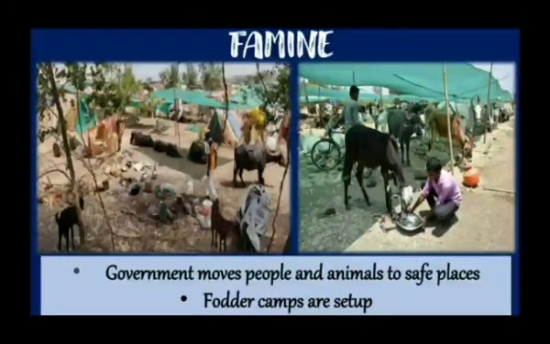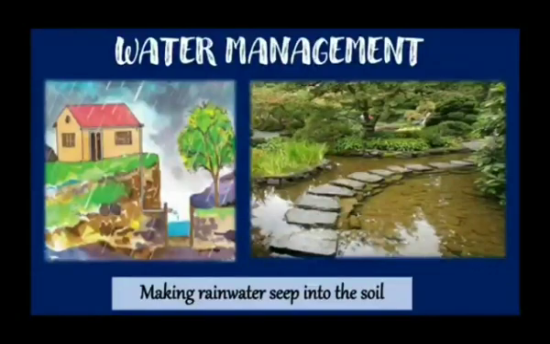Now next topic is how to manage the water. Rain brings us water again and again, but we get rain for only 4 months in a year. If rainwater is not stored, we will not have water for our daily needs after the rains.